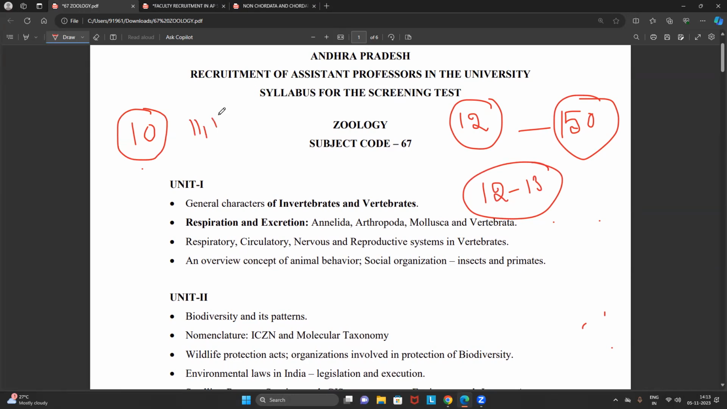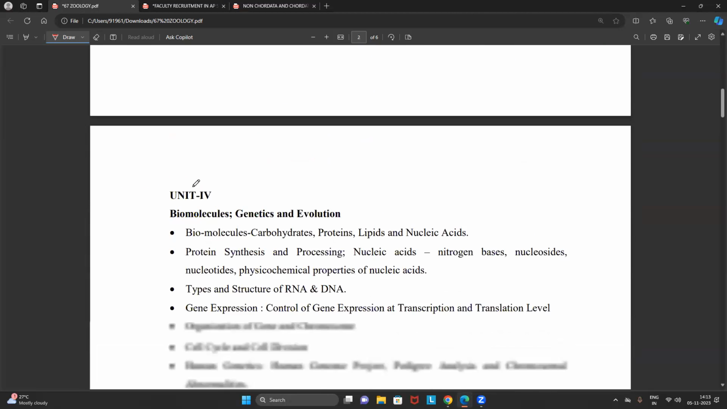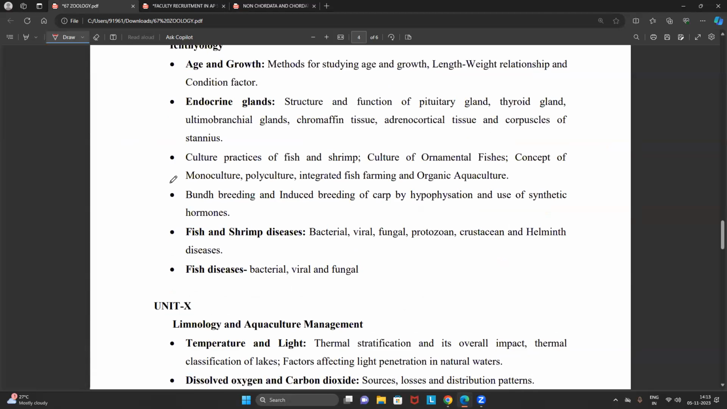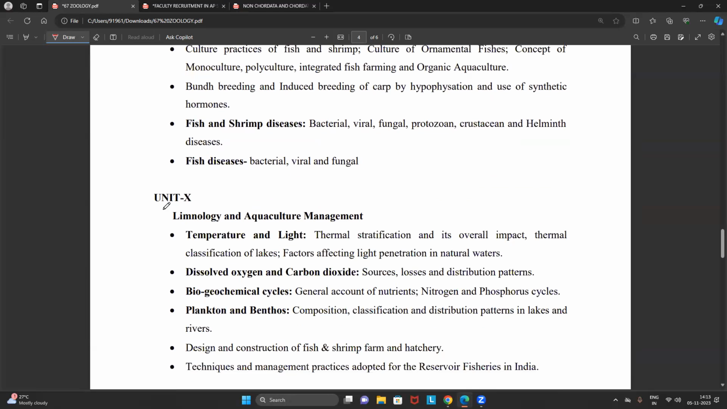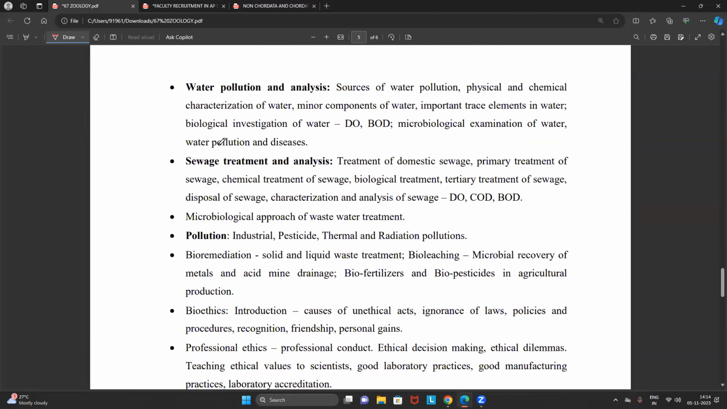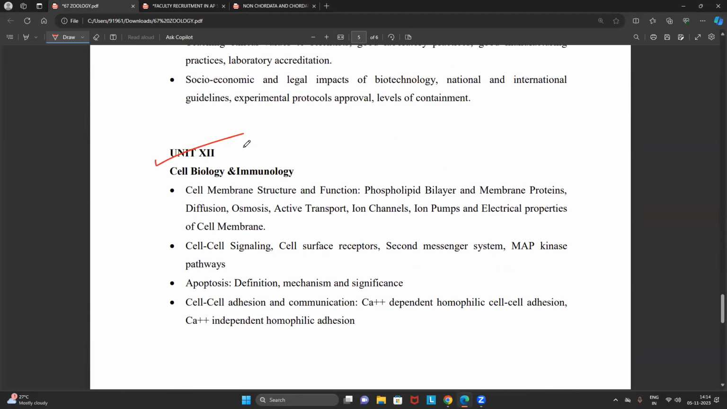And what about the remaining 11th and 12th units? You have to focus at least 50%. Now I'm going to tell you which units you have to read, must and should. Unit 1, Unit 2, Unit 3, 4, 5, 6, 7, 8, 9. And if you are feeling difficulty with limnology and aquaculture management, if you have not covered it yet, you can leave it. There's no problem at all. Unit 11 you have to focus on, but you need not focus on it completely. I will tell you right now. Unit 12 is also a mandatory unit.